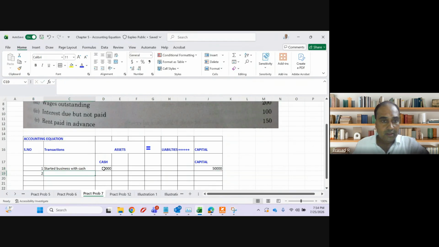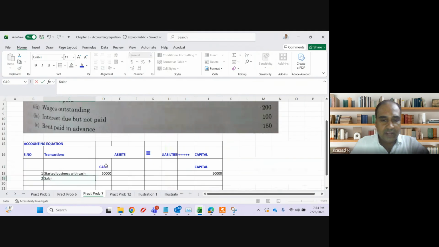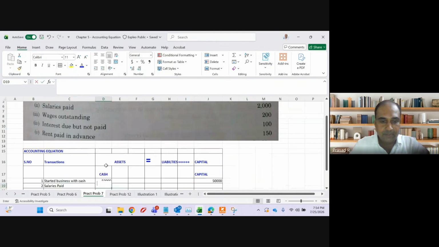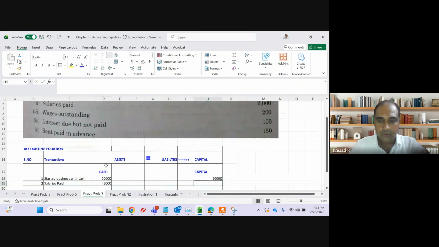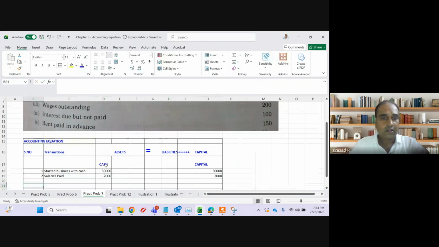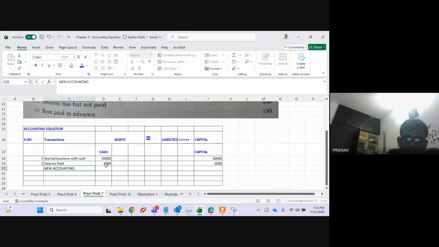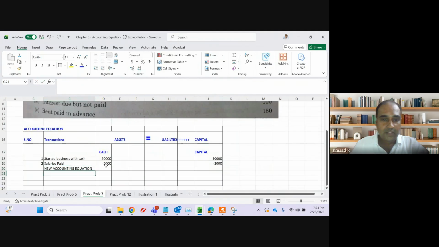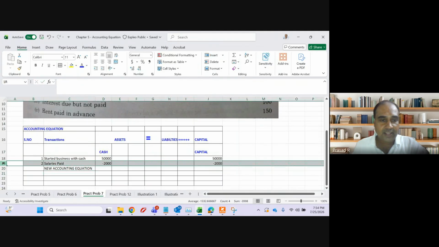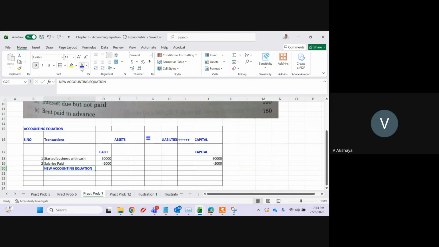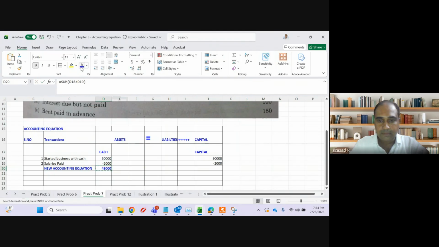Second, salaries paid. Again, very easy. Quickly, guys. Cash will decrease, minus 2,000. Next. What is the next one, guys? New equation. Now, what is the next impact? Cash will decrease to 48,000, and capital will also decrease. Yes, please guys, participate.